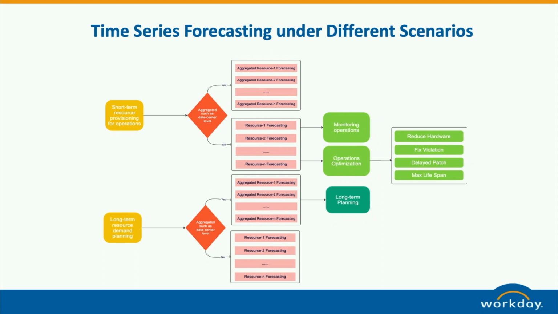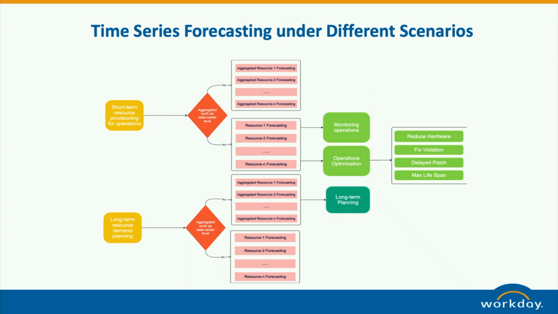The forecast framework can handle a few scenarios, typically short-term and long-term. For the short-term, forecasts can be made at different levels, for example tenant level and service level, and for different metrics. They can also be aggregated at the server level or data center level, in that case for monitoring, and also for optimization. For the long-term, it's a similar situation. They can be aggregated as well.